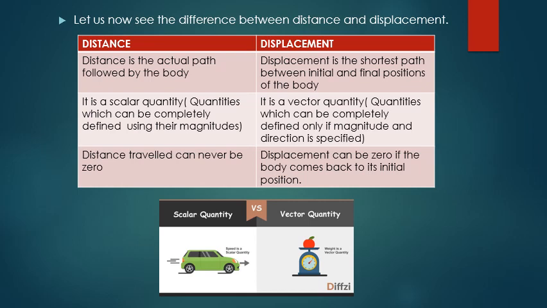Distance is a scalar quantity. A scalar quantity is a quantity which can be completely defined using its magnitude. Displacement is a vector quantity. Vector quantities are quantities which can be completely defined only if magnitude and direction are specified. Distance traveled can never be zero, but displacement can be zero if the body comes back to its initial position.